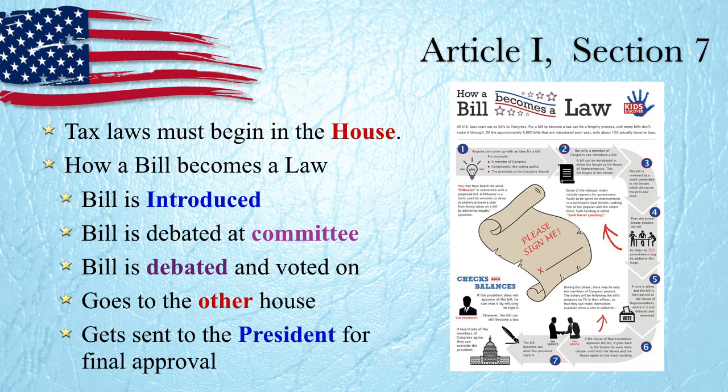Once it's made it through both houses, it's approved. It's finally sent to the president. If the president vetoes it, then all that was for nothing. But if the president signs it, it becomes a law. Now, even if the president vetoes it, the House of Representatives and the Senate can vote to overturn that veto and still make it a law anyway.